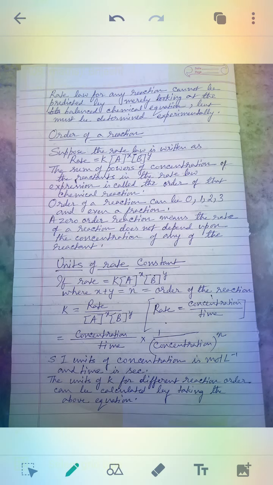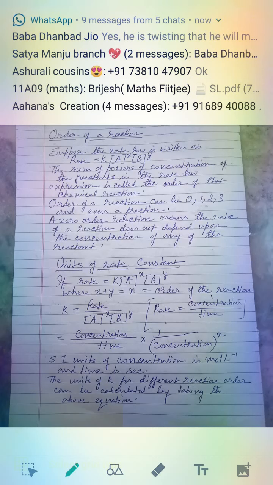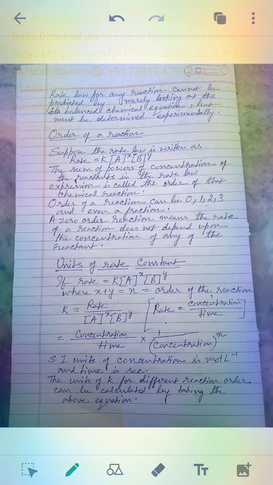Now, the order of a reaction is what you have to know. Suppose the rate law, as written earlier, I have written here also: rate equal to k, a to the power x, b to the power y. The sum of the powers of the concentration of the reactants in the rate law expression is called the order of that chemical reaction.